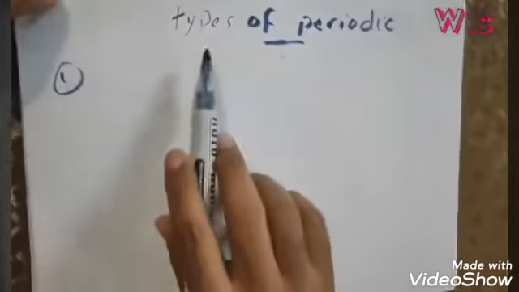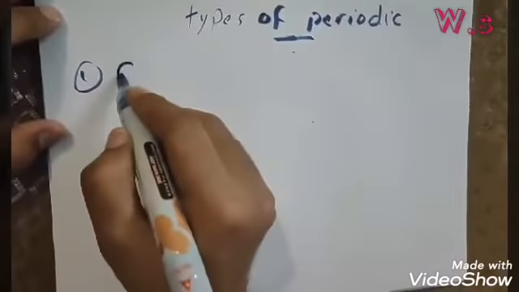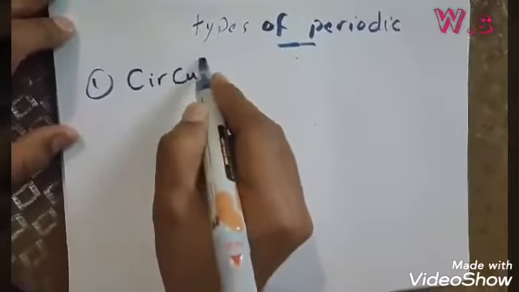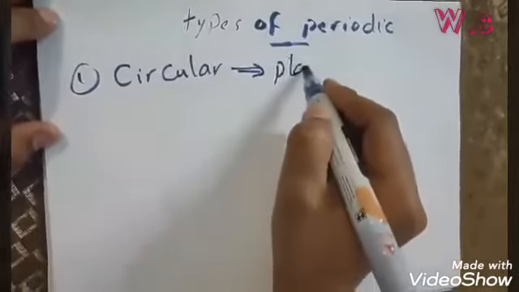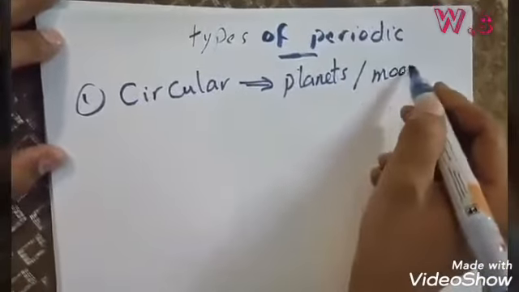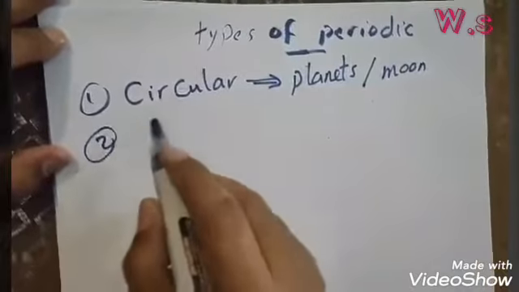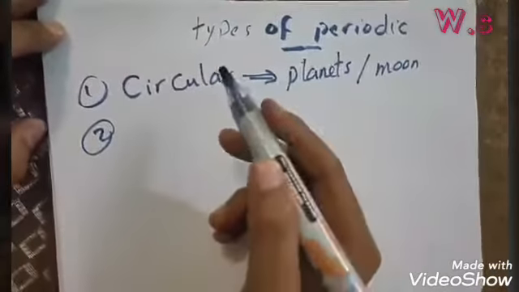Now let's talk about types of periodic motion. We have three types of periodic motion. Number one, circular motion, such as the motion of planets around the sun, or the motion of the moon around the earth. It's periodic motion. Why? Because it repeats itself in equal periods of time, so it is periodic.